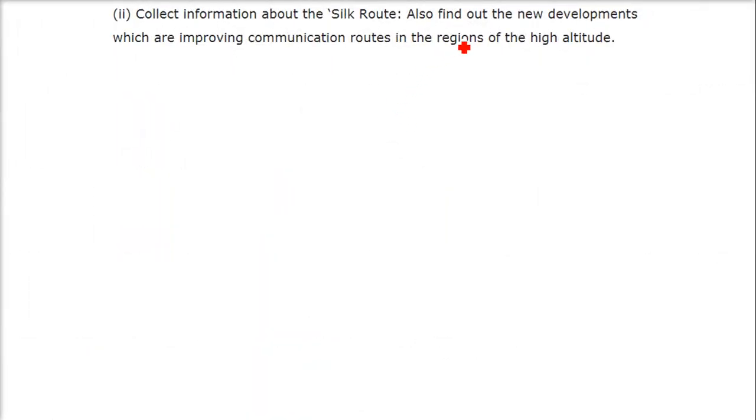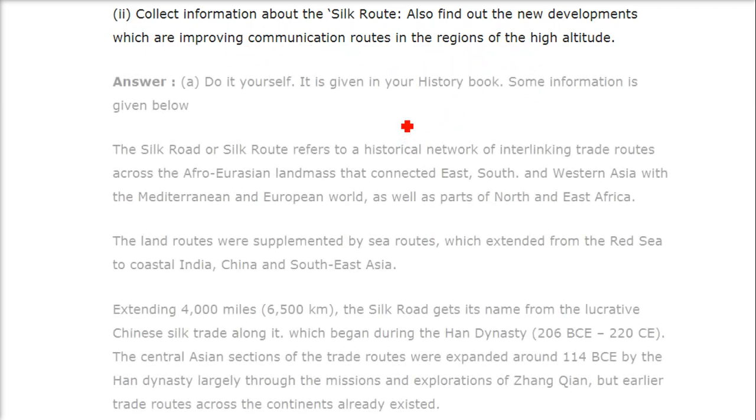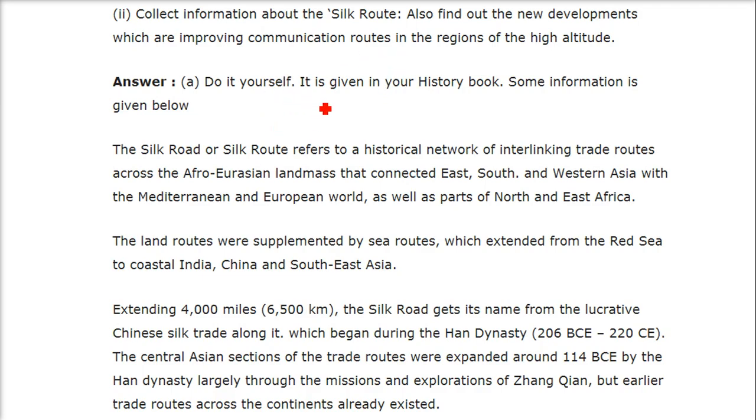Collect information about the Silk Route. Also find out the new developments which are improving communication routes in the regions of high altitude. So you have to do it yourself. I will just give you information about the history. The Silk Route or Silk Road refers to a historical network of interlinking trade routes across the Afro-Eurasian landmass that connected East, South and Western Asia with the Mediterranean and European world, as well as parts of North and East Africa. The land routes were supplemented by sea routes, which extended from the Red Sea to coastal India, China and Southeast Asia.